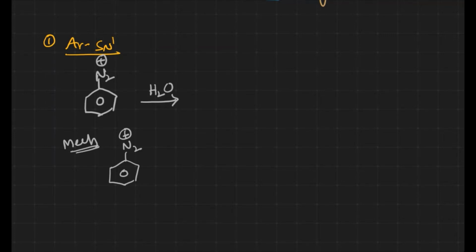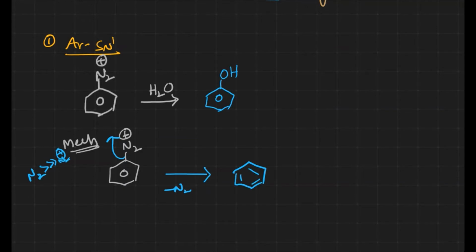Diazonium salt with water gives phenol. We know this particular reaction. How does this reaction take place? Generally N2 is more stable than N2 plus because of its bond order. Since the diazonium is unstable, elimination of N2 takes place. When elimination takes place, positive charge generation takes place. After generation of positive charge, we have water, H2O, and this water attacks the carbocation.